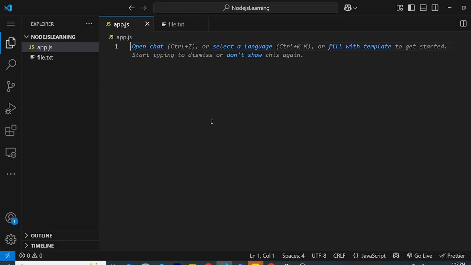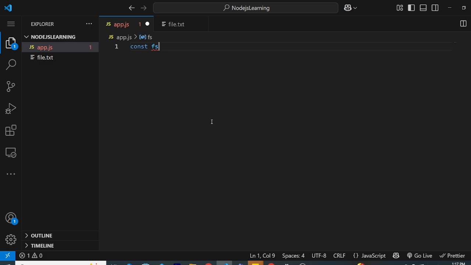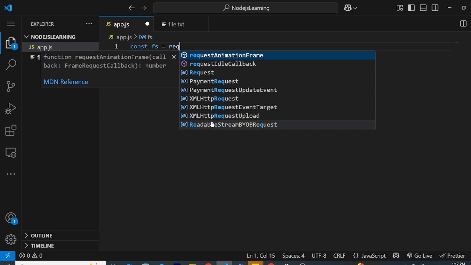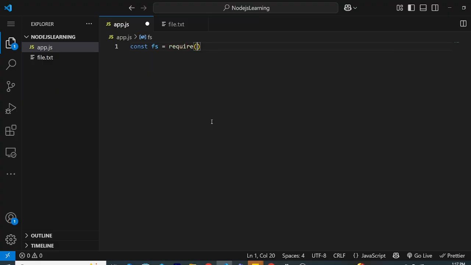It will be done by the libuv library, so that the main thread doesn't get blocked, and I will show you why. So first we need to import the fs module, the file system module, that Node.js provides us. Remember, these are the tools that Node.js provides us.